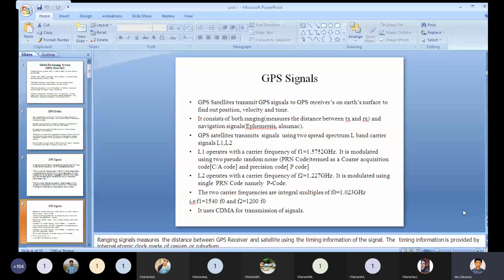Therefore, the two carrier frequencies are integral multiples of F naught, which is equal to 1.023 gigahertz.